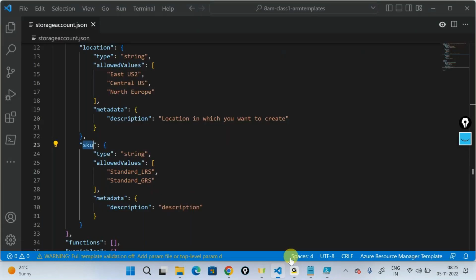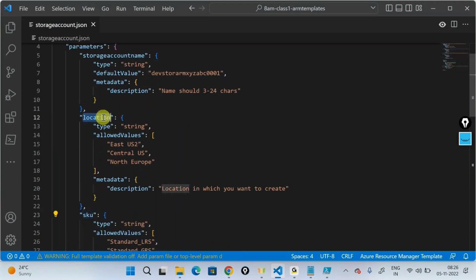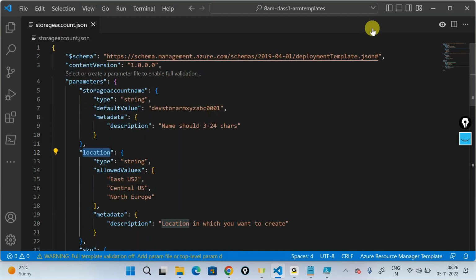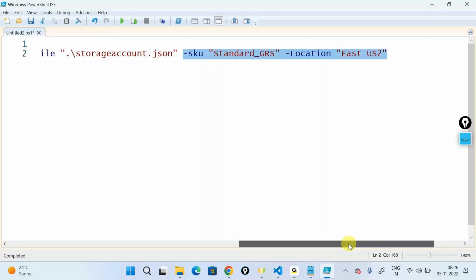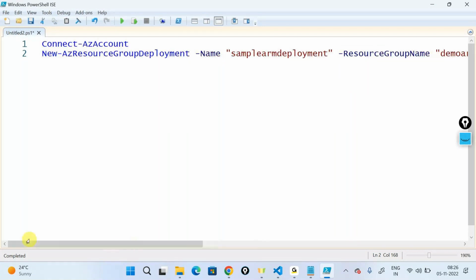Like I had a parameter called SKU. I have overridden that. I have a parameter called location. I've also overridden that out here as such. So this is how you can go ahead and use PowerShell in order to execute a deployment without having to touch the Azure portal out here as such. Yes, any questions still here?